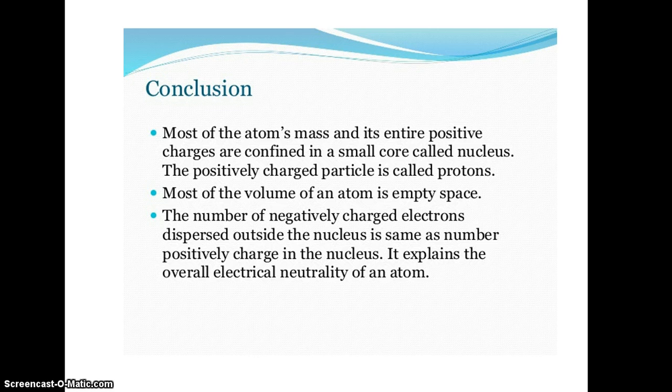He also concluded that most of the volume of the atom is empty space. And he considered that the number of negative charged electrons dispersed outside the nucleus is the same as the number of protons, which means the number of protons and number of electrons is equal. So, the atom is electrically neutral.